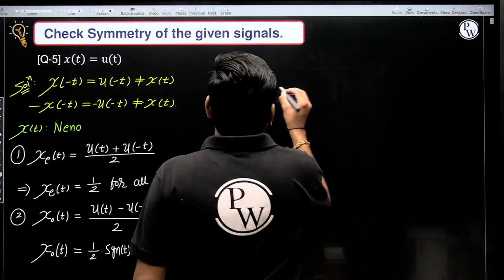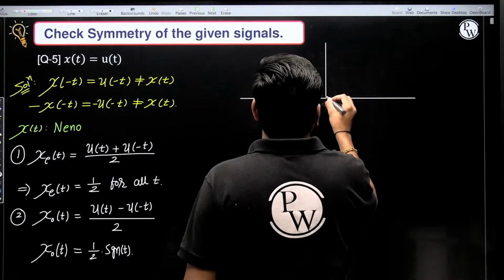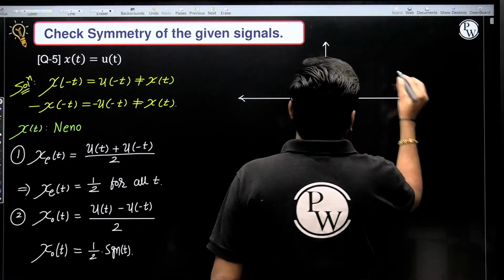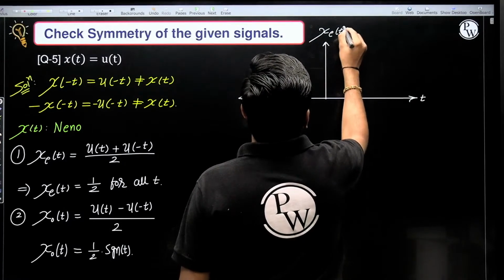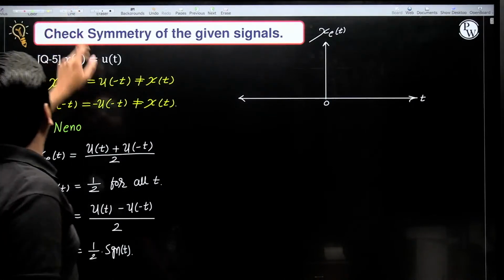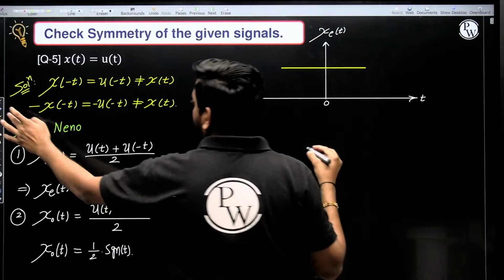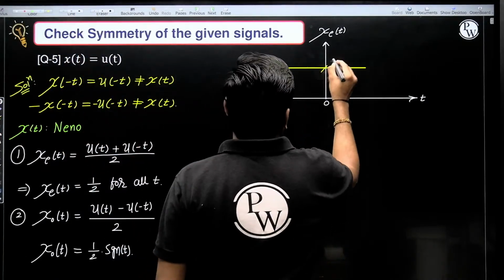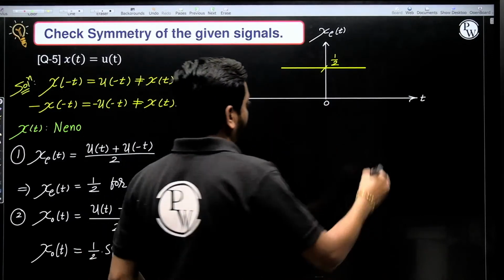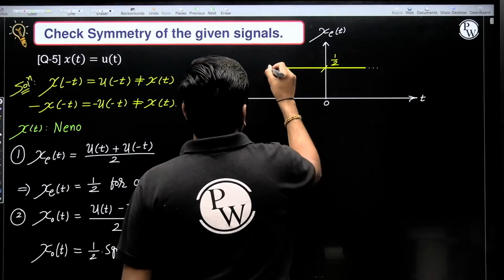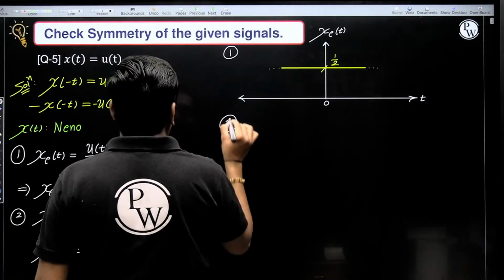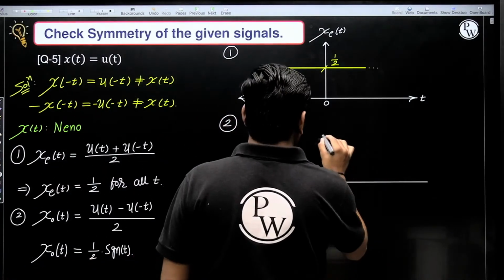So the odd part and even part of u of t graphically: the even part has amplitude 1 by 2 for all t. For t greater than 0 amplitude 1 by 2 and for t less than 0 amplitude 1 by 2. This is for infinite duration. Second, its odd part is the signum function.